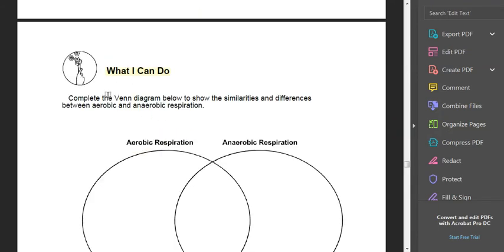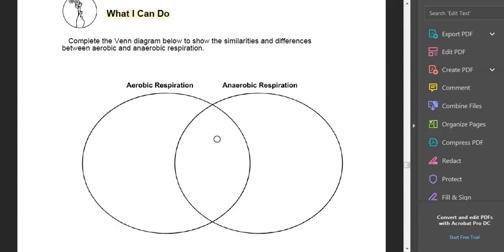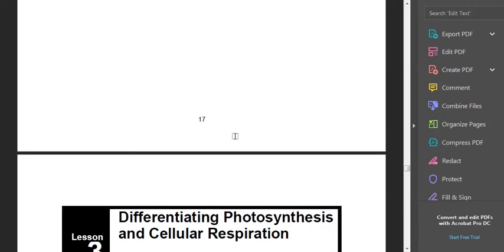Continue to what I can do. Complete the Venn diagram, of course, to show the similarities and the differences. So, the Venn diagram: what is aerobic respiration and what is anaerobic respiration? What do they have in common? What similarities do you see, or what they use or produce? Put those in the middle.